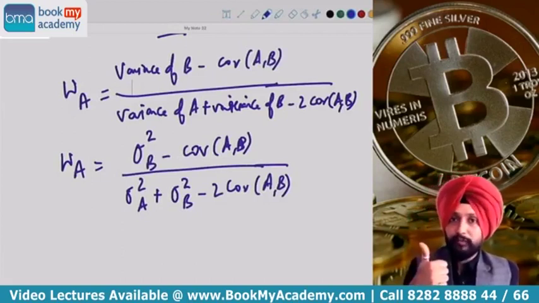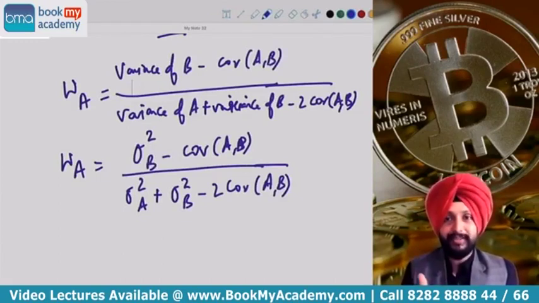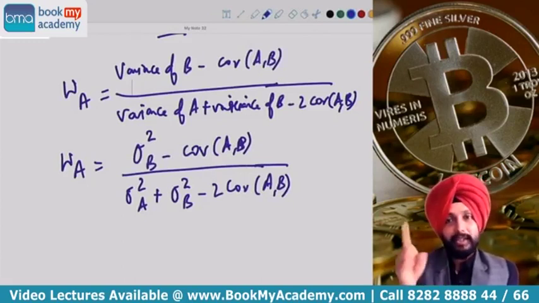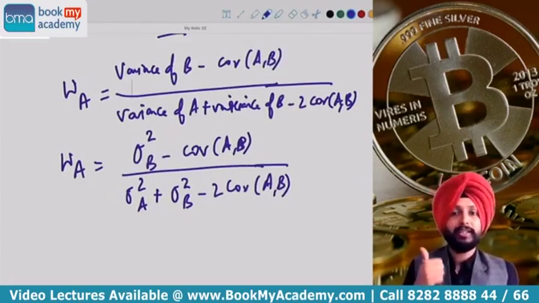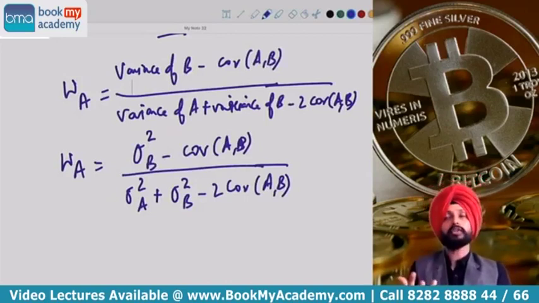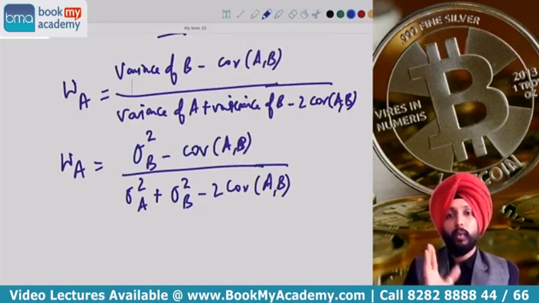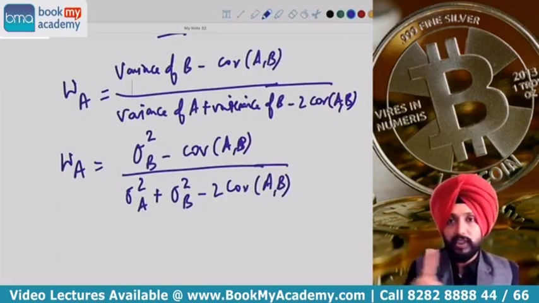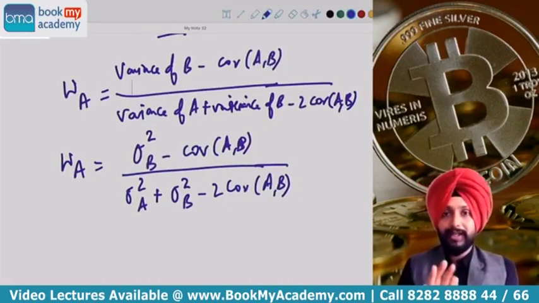You should always calculate weights based on own funds invested. And number two, you should always see at the end that the sum of weights should come equal to 1. Two things are important to keep in mind. Number one, in case of short selling, if you short sold some stock, you assign a negative sign to it while calculating weights, and even in the calculation of return and risk, you take negative weights for that. While calculating weights, remember two things. Weights should be calculated based on own funds invested, not the proceeds you get from short selling. Number two, the sum of weights should always be equal to 1. That you need to remember.